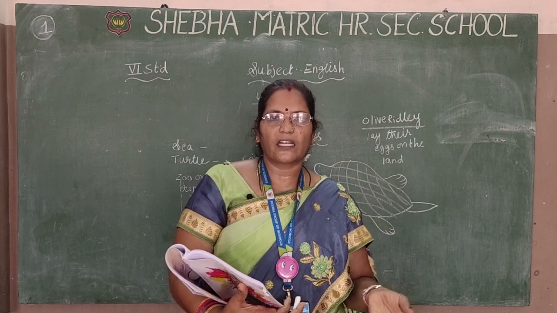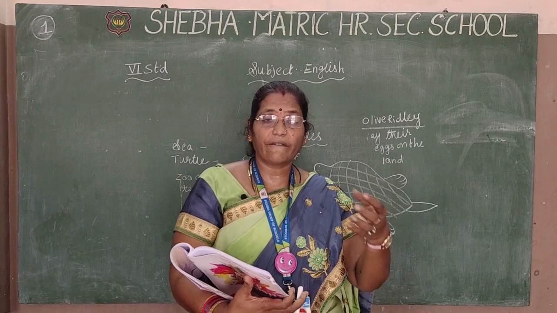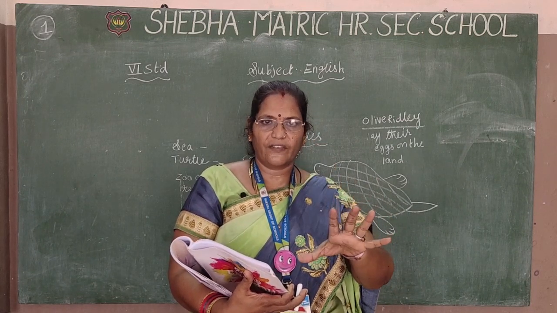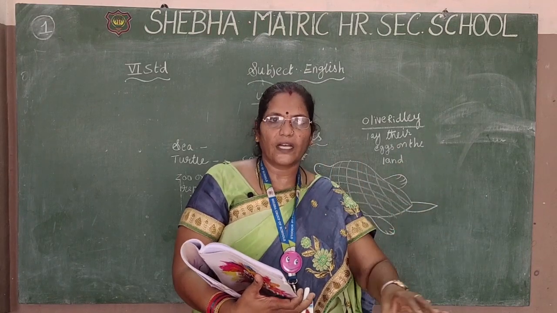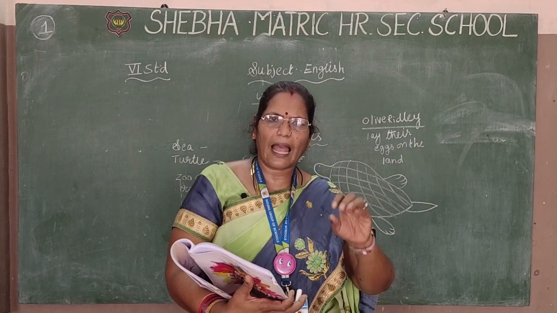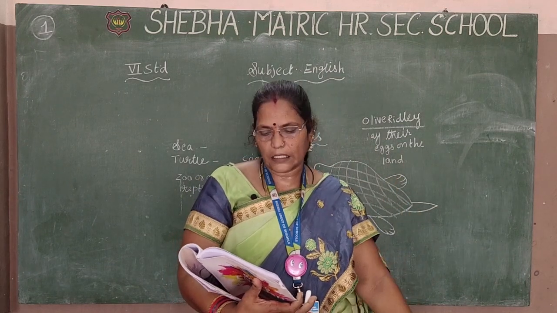Not only this, even plastics and every waste thing is thrown into the ocean. This also affects the survival of turtles, crabs, and whatever lives in the sea, in the ocean.